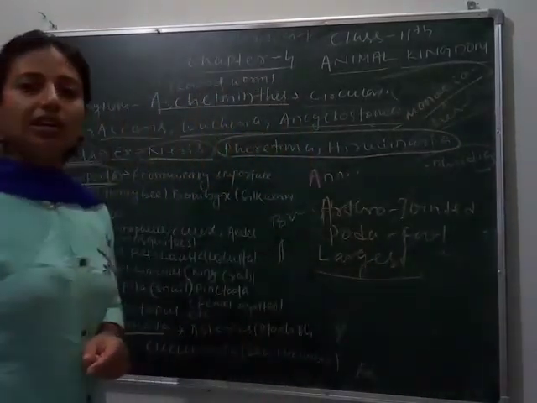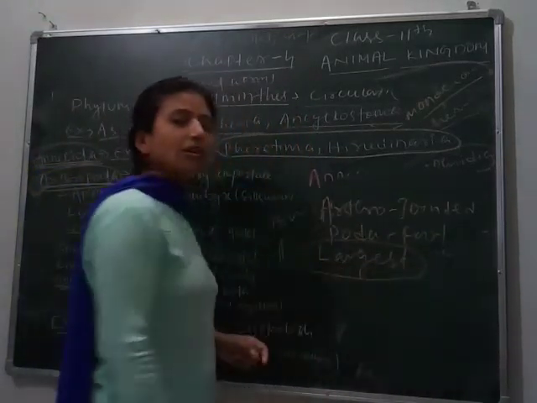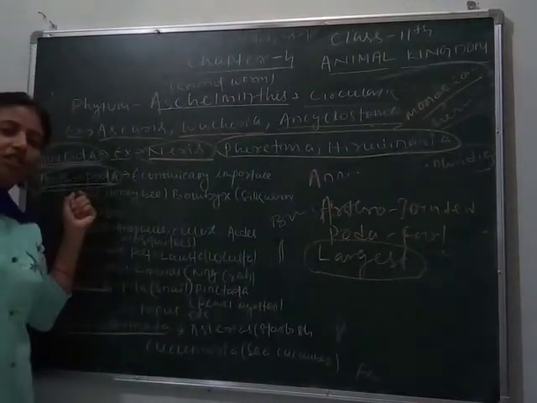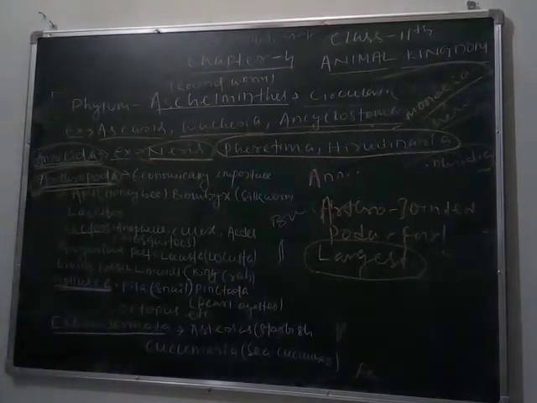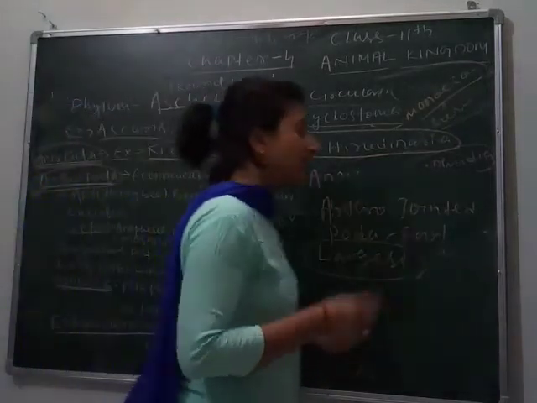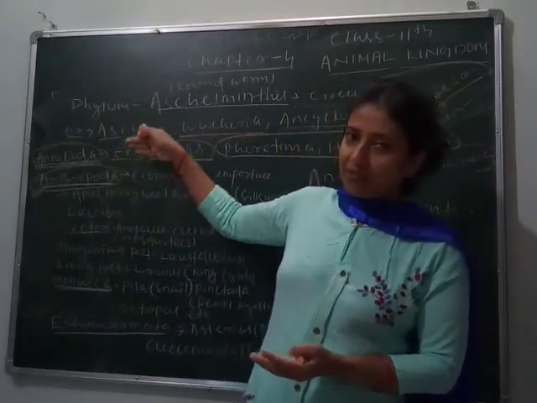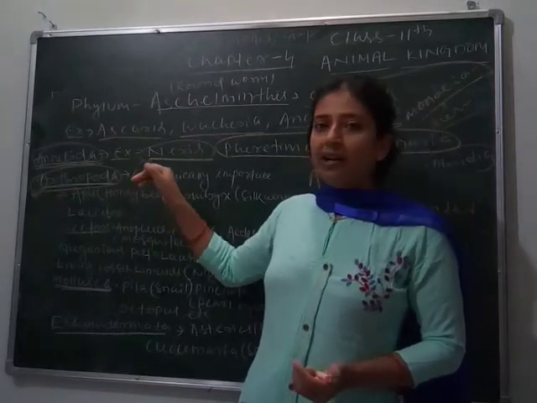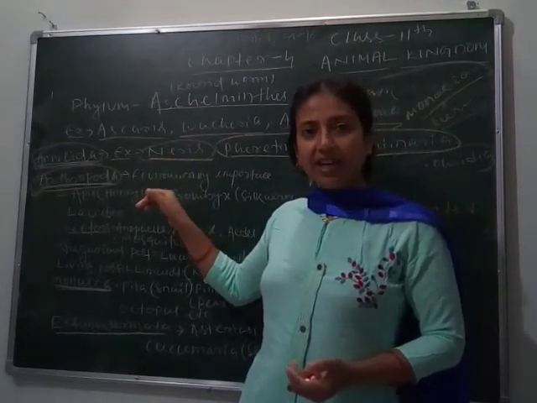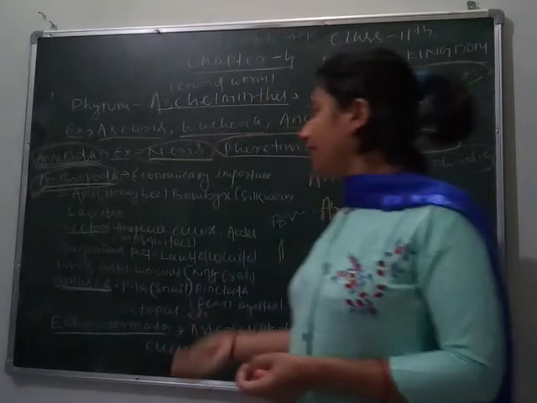Maximum of all the species we see on earth are arthropods, meaning all the insects come under it. So remember this line: Arthropoda is the largest phylum on the earth. They have organ system level of organization. Remember, when we move to the higher phyla, we get organ system level of organization, then triploblastic, bilaterally symmetrical, and they have a true coelom, which means a true cavity.